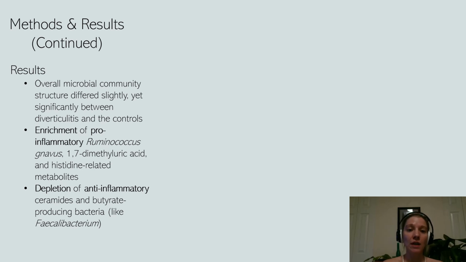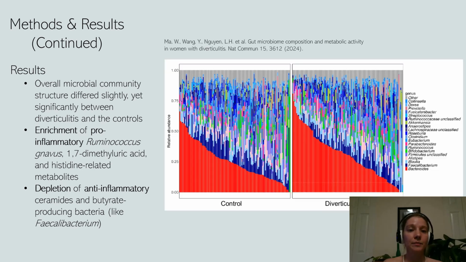Butyrate, a short-chain fatty acid product of colonic bacterial fiber fermentation, is a primary fuel source for colonic epithelial cells, highlighting the possible necessity for promoting these bacteria and preventing diverticulitis.